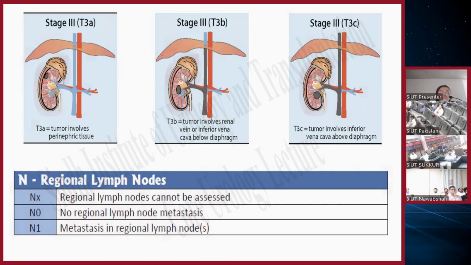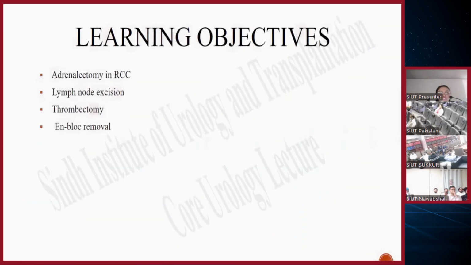Next is regional lymph node involvement. NX is regional lymph nodes which cannot be assessed, N0 is no regional lymph node metastasis, while N1 is metastasis in regional lymph nodes. So our learning objectives are adrenalectomy in RCC, lymph node dissection, thrombectomy, and en bloc resection.